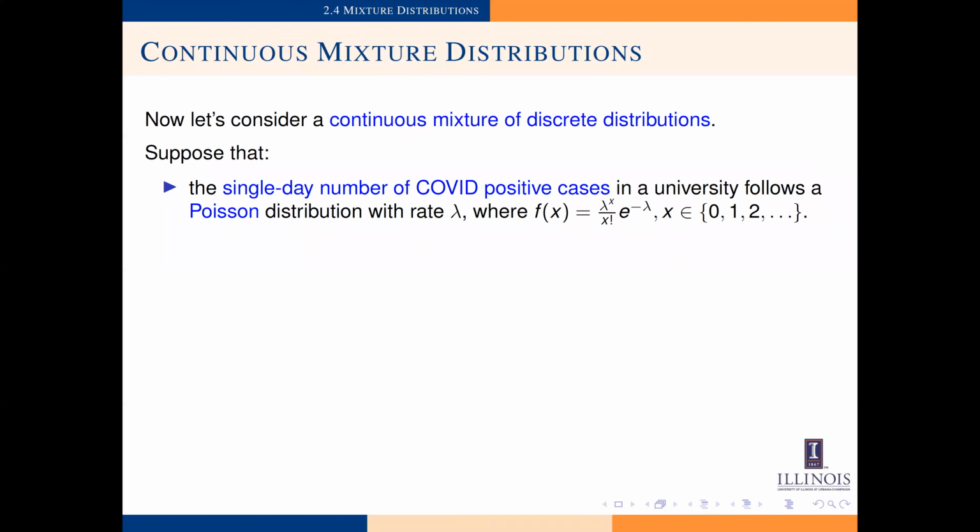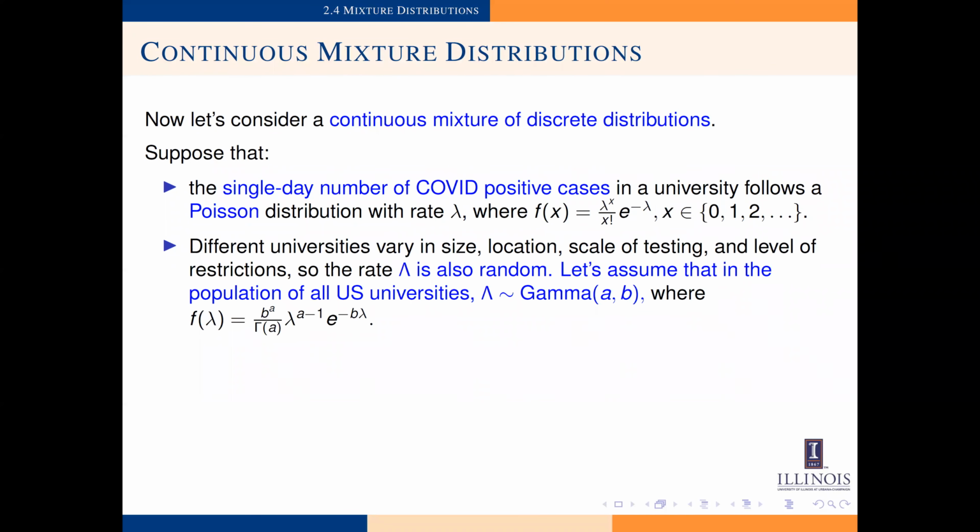follows a Poisson distribution with rate lambda, where the PDF is given by the f(x) over here. And we note that the x, which is the count of the daily positive cases in the university, is going to take possible values between 0, 1, 2, all the way up to infinity.